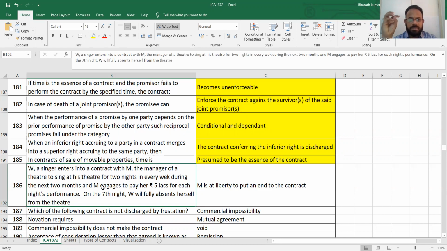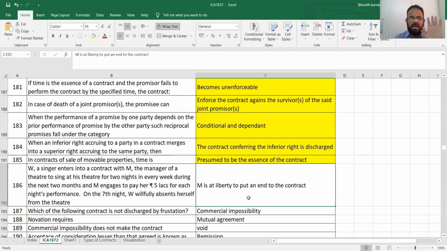W, a singer, enters into a contract with M, the manager of a theater, to sing at his theater for 2 nights in every week during the next 2 months, and M engages to pay her 5 lakhs for each night performance. On the 7th night, W willfully absents herself from the theater. Now, what will happen to the contract? Intentionally she does. So M is at liberty to put an end to the contract, because M only engaged her to be continuing. So this is again a very simple point.